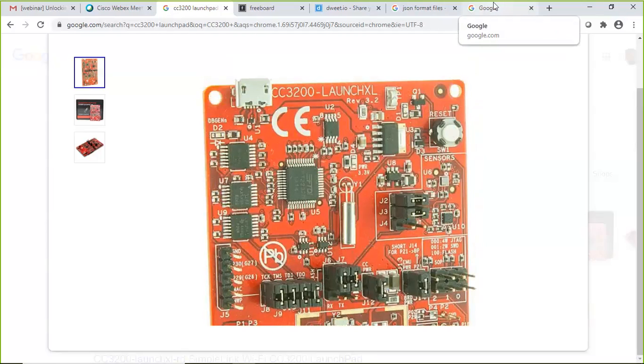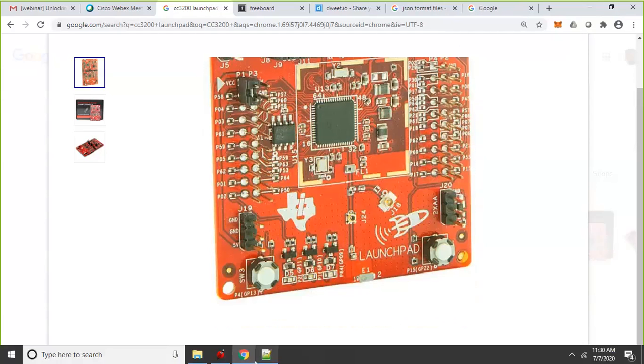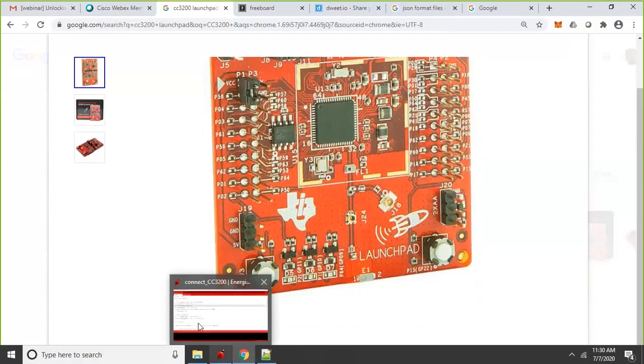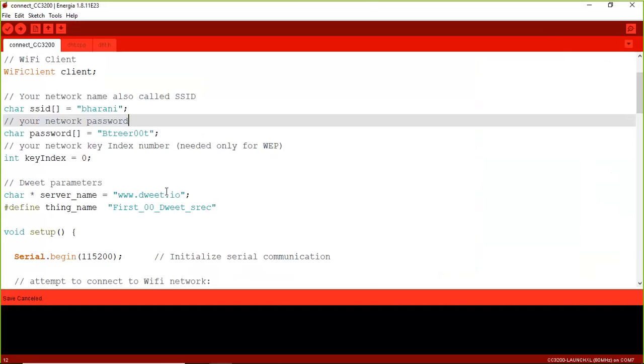After giving the power supply to this board, come back to this IDE. What I have to insist on here is that the launchpad name is CC3200 LaunchPad, Texas Instruments CC3200.